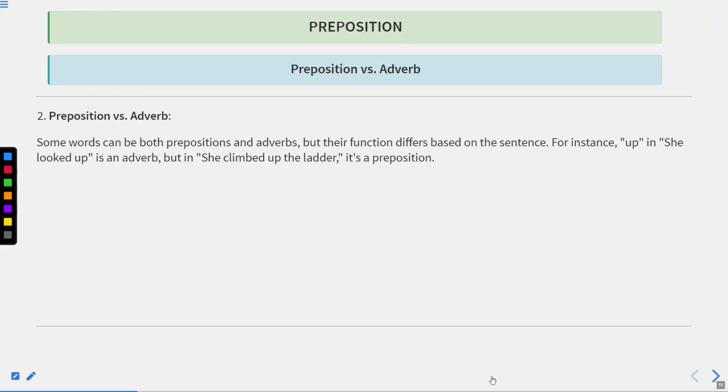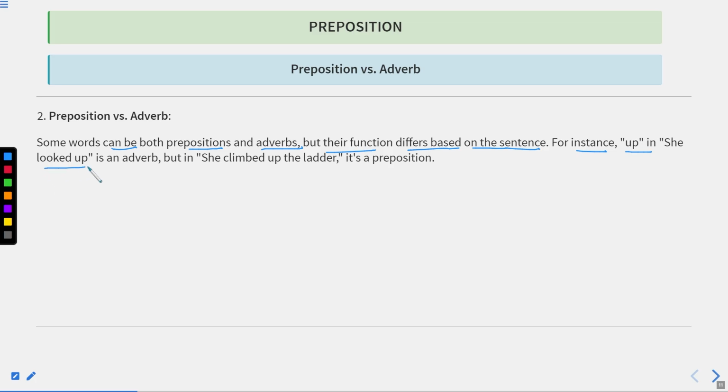Prepositions versus adverbs. Now, there can be a difference between prepositions and adverbs. You might get confused many times on seeing the same word, because the same word can be used as a preposition as well as an adverb. How? Let me tell you. Some words can be both prepositions and adverbs, but their function differs based on the sentence. For instance, up. Now, up is actually a preposition as well as an adverb. Now, a preposition indicates the position, whereas an adverb indicates the place where the task has been done.